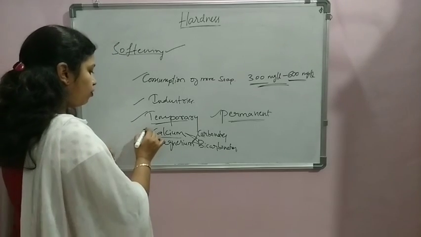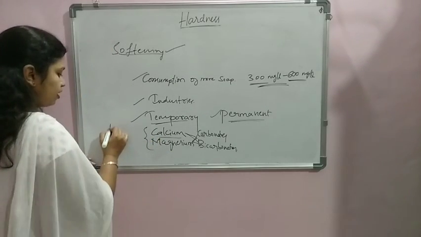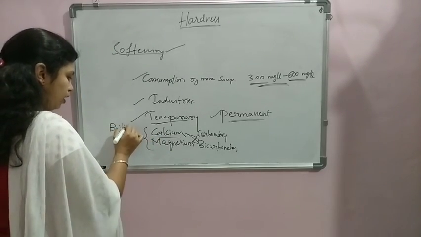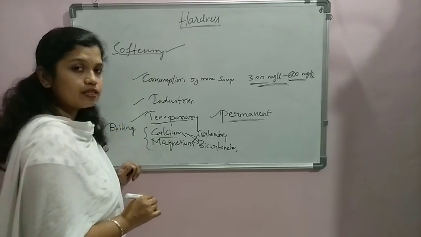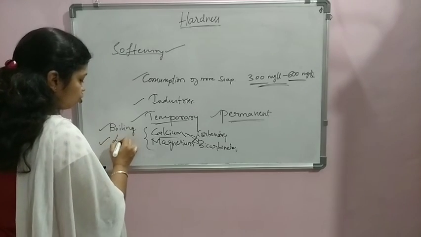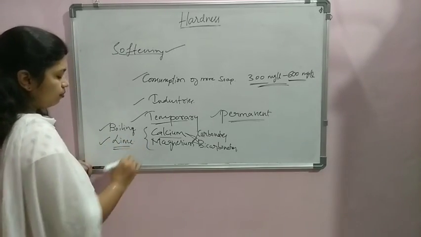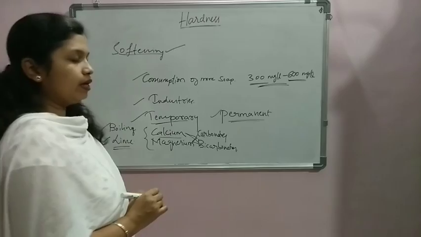For this we can go for simple processes, such as the one we adopt at house scale, that is the boiling process. It is suitable for easy removal of the temporary hardness. Another method we use is the addition of lime. We can add lime in order to remove the temporary hardness.